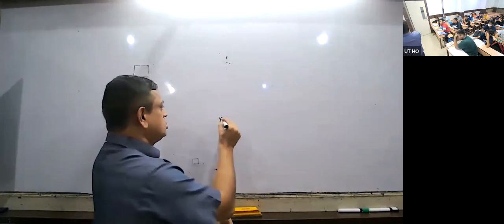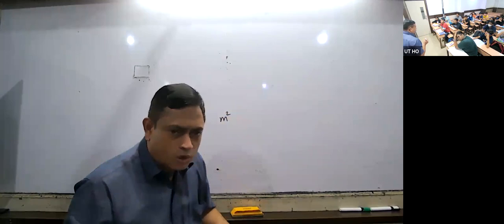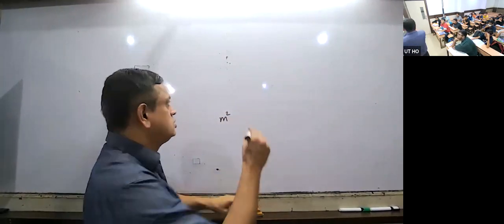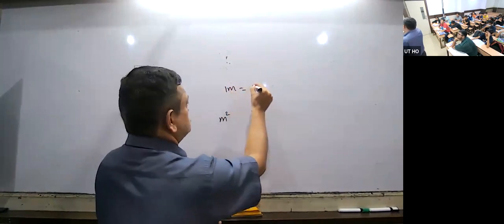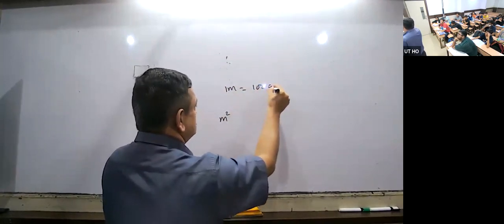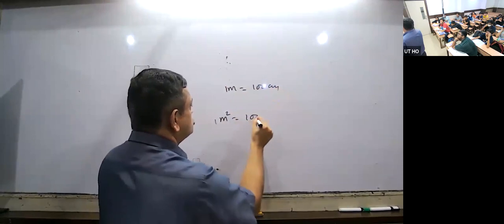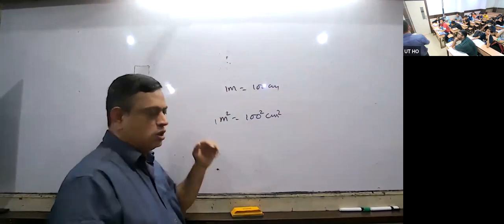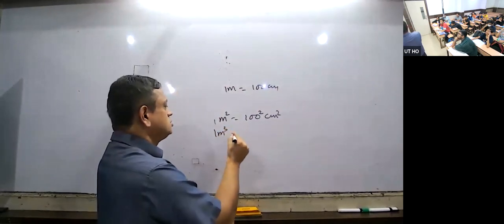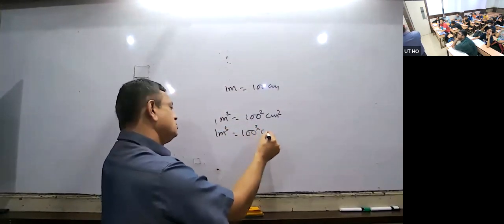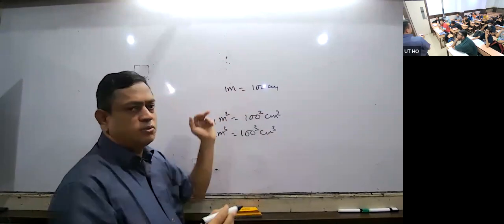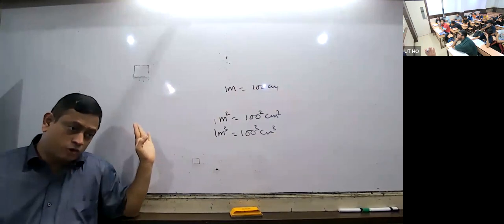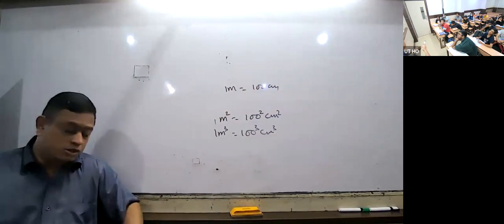Now, how do you convert meter square to centimeter square? You have to just remember this measurement. 1 meter is equal to how many centimeters? 100 centimeters. So 1 meter square is 100 square centimeter. If it is square, then that many square. If meter cube, 1 meter cube is equal to 100 cube centimeter. Square means correspondingly square, cube means correspondingly cube. So remember all these conversions.